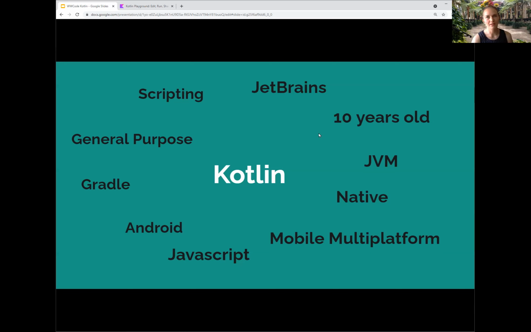Kotlin is the official language of Android. Years ago, all Android code was Java, and they switched over to Kotlin. Google says this is now the official language, but it does highlight there was a migration from Java to Kotlin, all in the JVM. Kotlin is also one of the languages used in Gradle, which is a build tool. If you're familiar with Java projects, you might already be using Gradle. Gradle supports Groovy and Kotlin. Groovy is another JVM language.